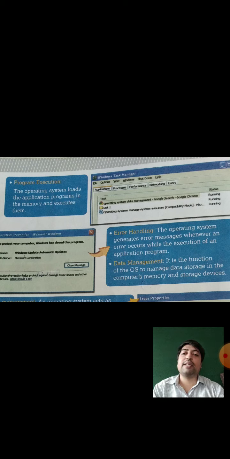Here the next function displays program execution. The operating system loads the application program in the memory and executes them. First function, what does the operating system do? Load the program inside its memory.